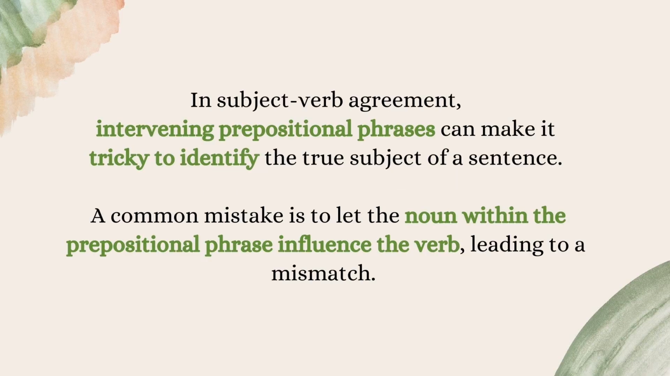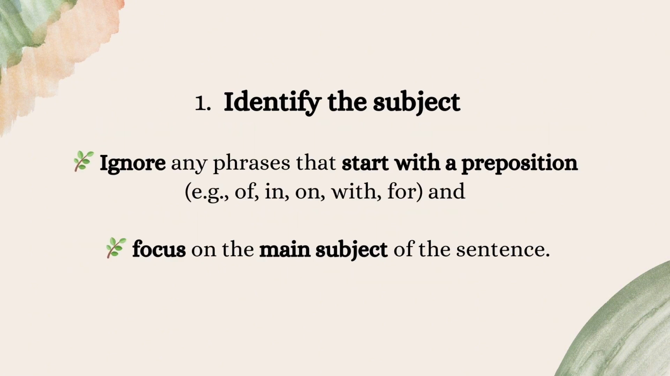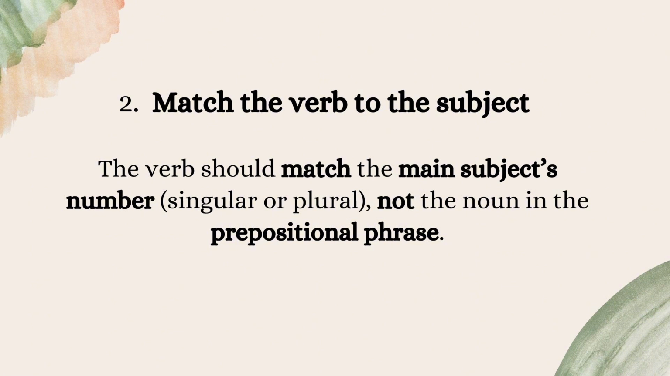Okay, everyone. Now let's review the lesson. Sometimes when we write sentences, we see prepositional phrases and they can intervene in our subject-verb agreement. At that time, we have some tips to follow. You have to identify the subject by ignoring any phrases that start with a preposition and just focus on the main subject. Then you can match the verb with the main subject, not with the noun in the prepositional phrase.